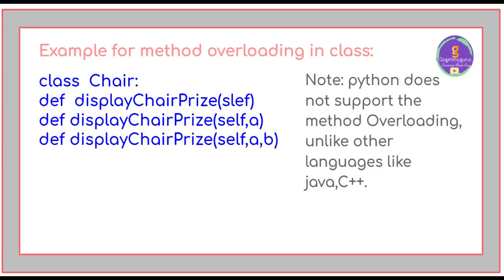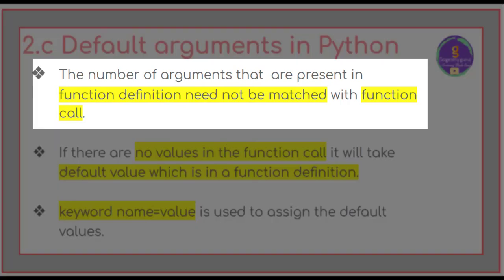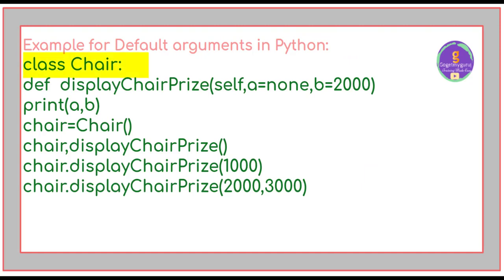Then what is default arguments? Default arguments in Python means the number of arguments that are present in the function definition need not be matched with the function call. For example, here chair is a class which is having a method called display chair price. It is having 3 arguments, that is self, A and B. Self is the default argument, A and B are user defined arguments.